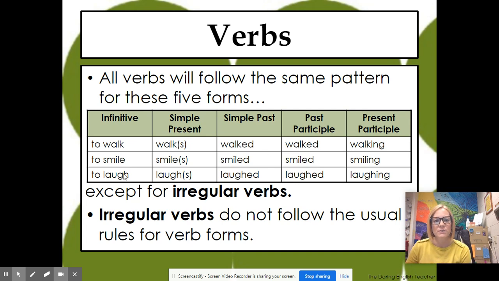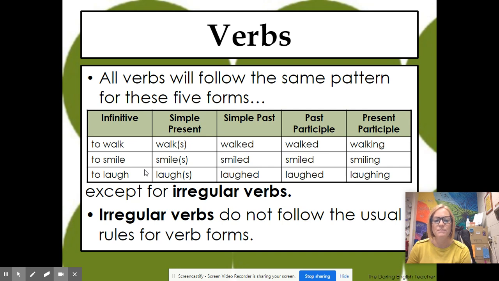So these are just the different forms. If you notice, these ones all follow that pattern. To walk, to smile, to laugh. The next simple present, we're just adding s to them. Simple past, remember past tense of verbs, you just add ed to the end of them. Past participle, we also add ed to the end of them. And present participle, we just add ing. These verbs are ones that follow the pattern. These are what you would call regular verbs.